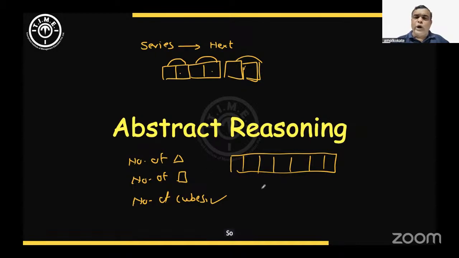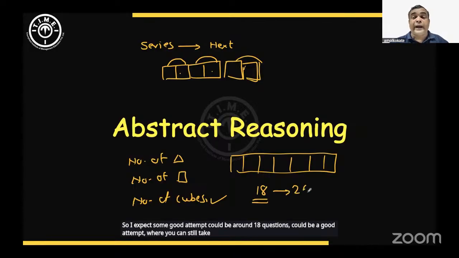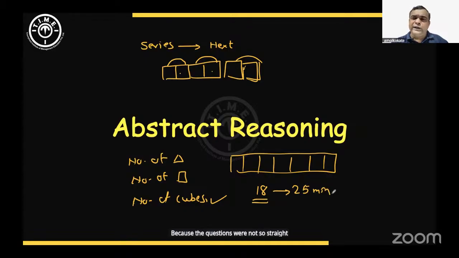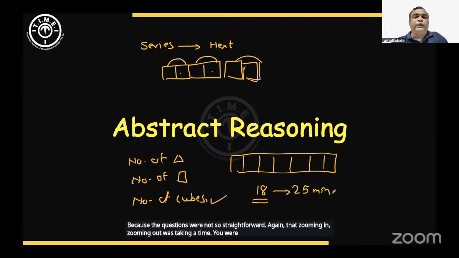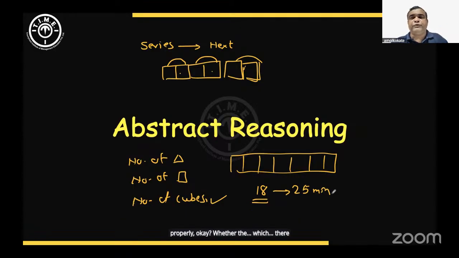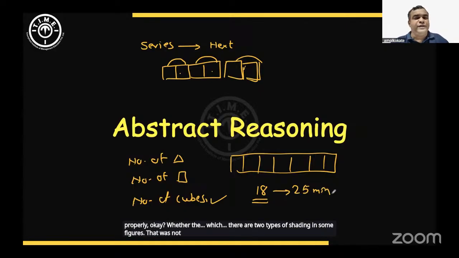So I expect a good attempt could be around 18 questions, which might take you 25 minutes, because the questions were not so straightforward. Again, that zooming in and zooming out was taking time. You were getting irritated because you were not able to see the elements properly, or which portion is shaded. There are two types of shading in some figures that were not properly visible. So be careful about this section of abstract reasoning.